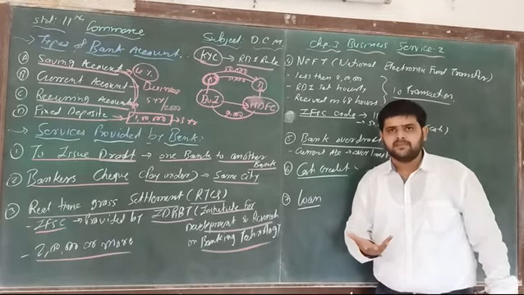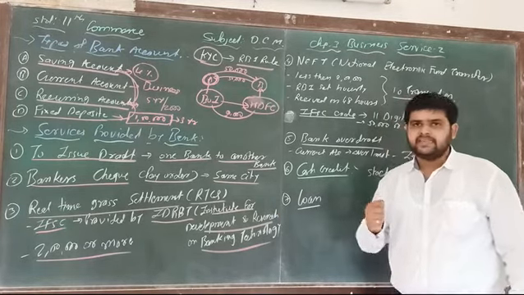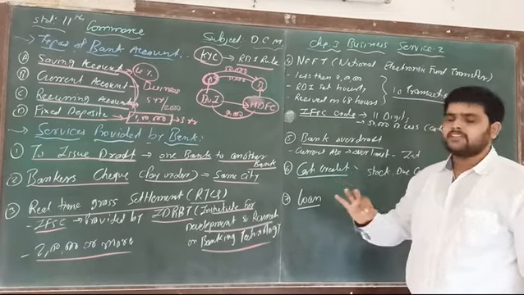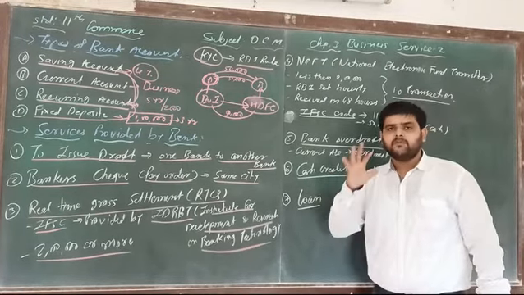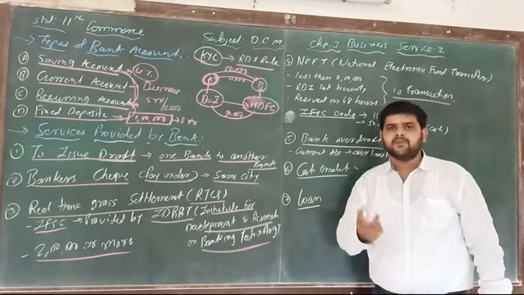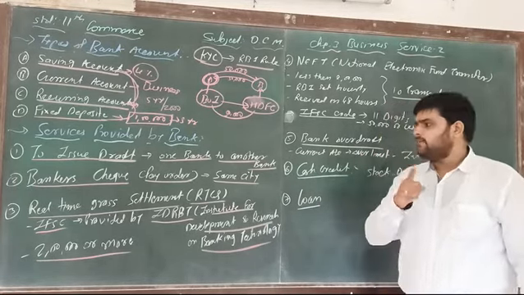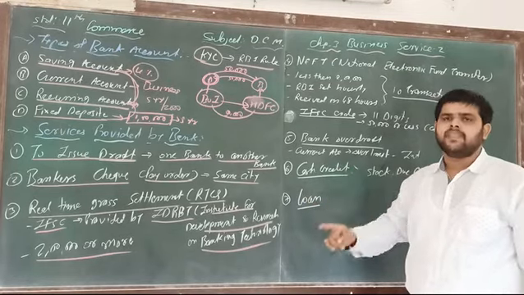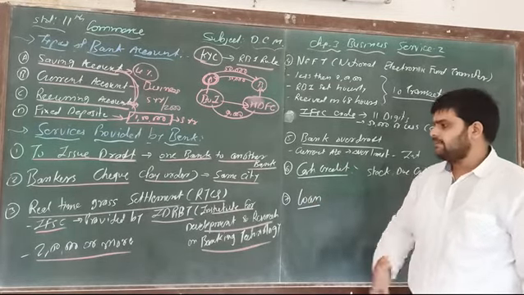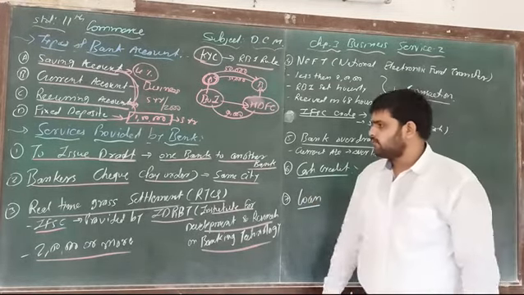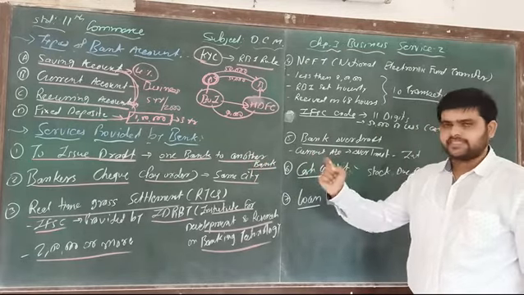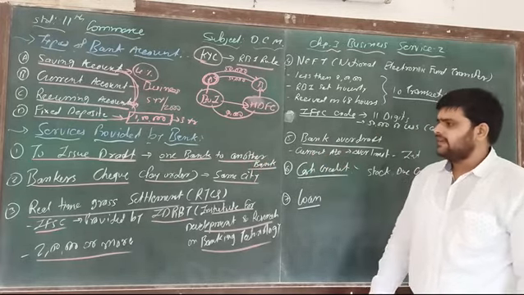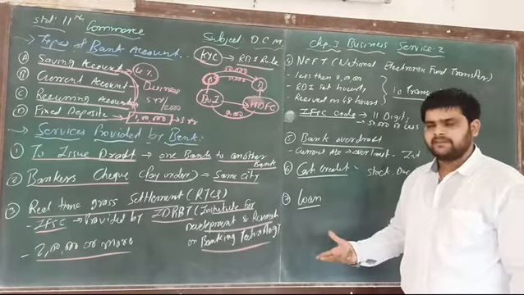You transfer money from one bank account to another with the help of the IFSC code, but the amount must be 2 lakhs or more. So there are 3 services: to issue draft, banker's check, and number 3, real-time gross settlement.